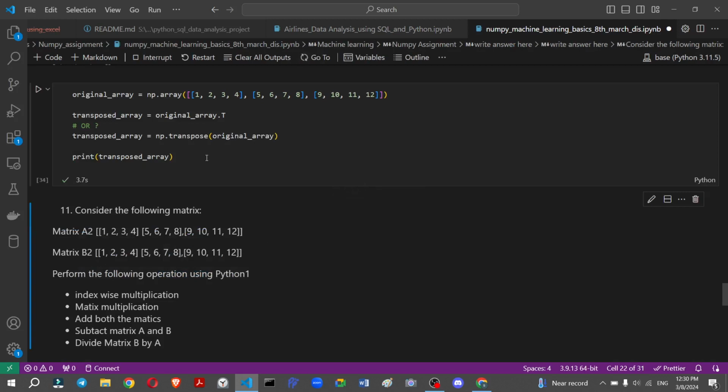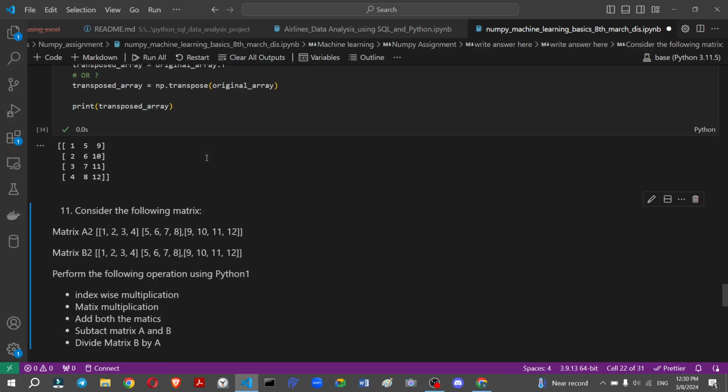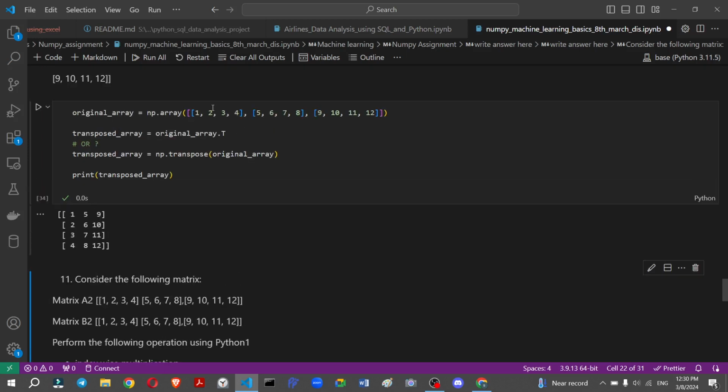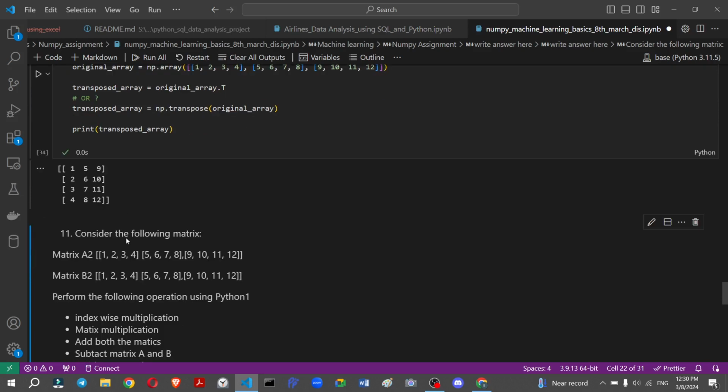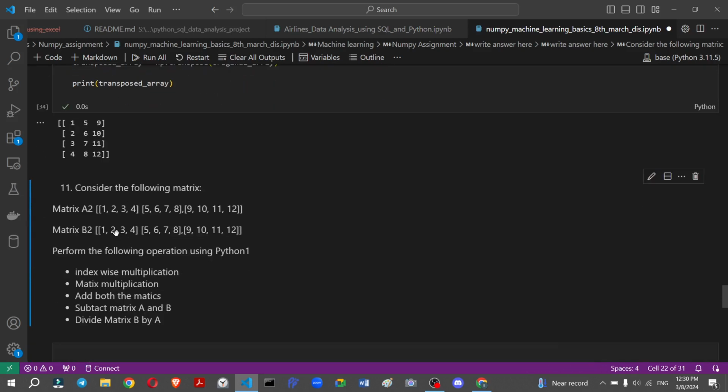Transpose means the row values become column values and column values become row values. This is the basic meaning of transpose. My row values are 1 2 3 4, 5 6 7 8, and 9 10 11 12, but I change the row values into columns: 1 5 9 is a column, turning column into row and row into column. So this is the basic meaning of transpose. I hope you understand.